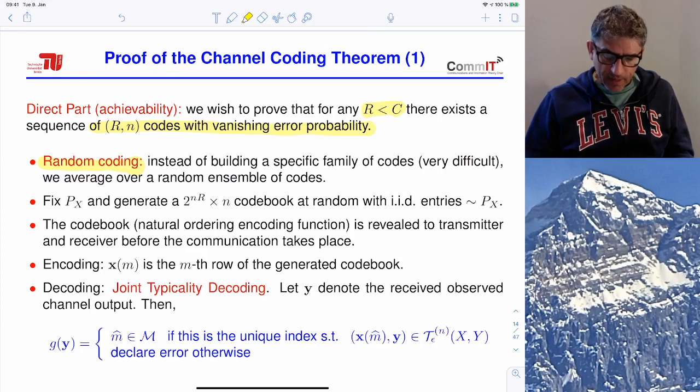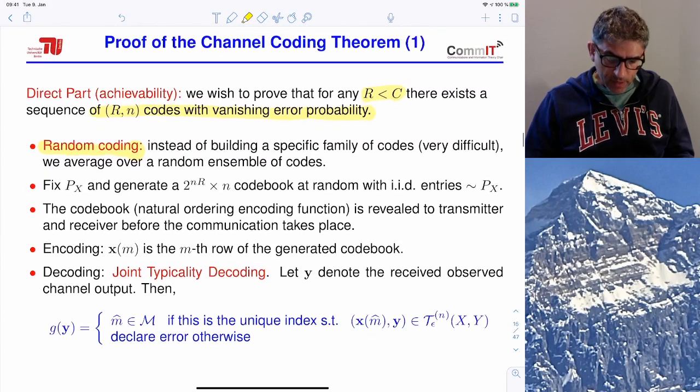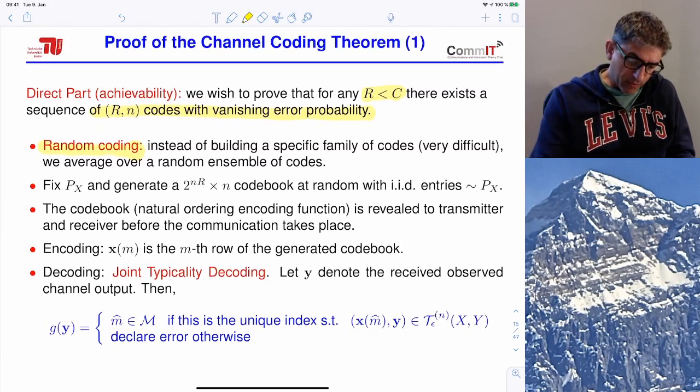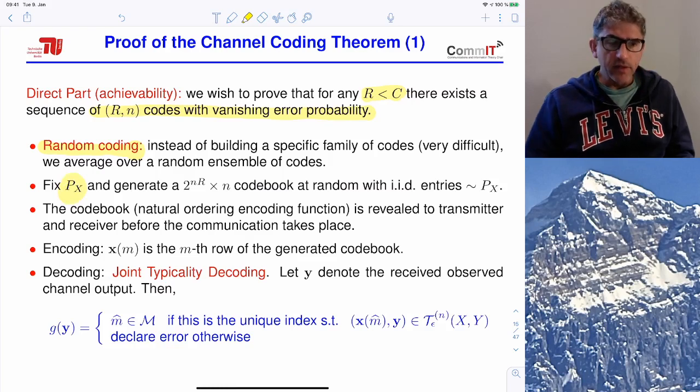So the idea is, let's consider an ensemble of codes, which means consider a probability distribution over X, call it Px, and then generate a random codebook.